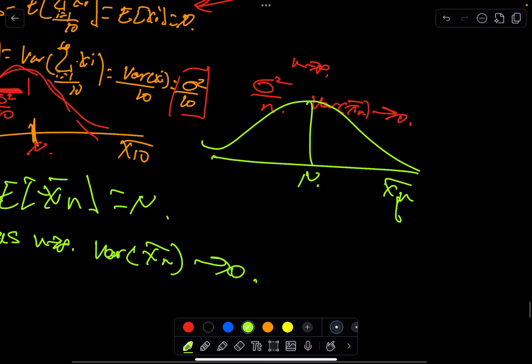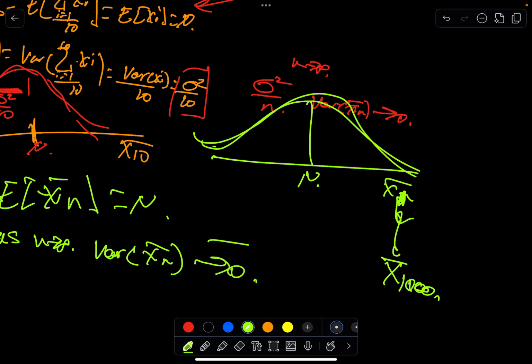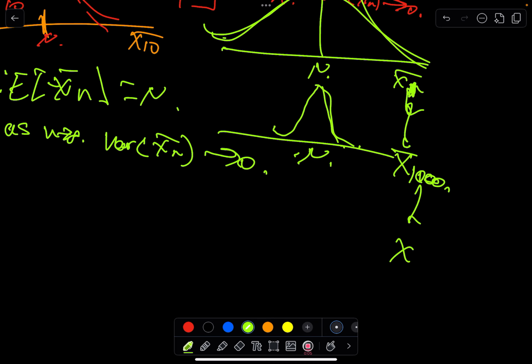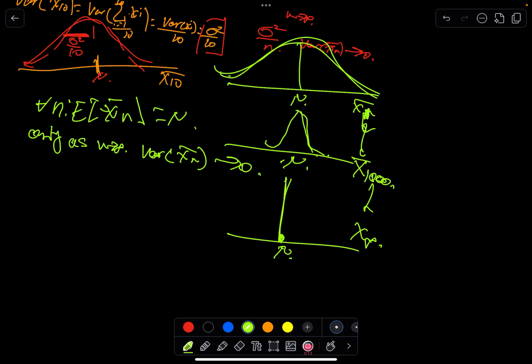So if n is 1, xn bar can be very wide. Then as we get to x 1,000, the sample average of 1,000, it will still be centered at mu. However, the variance is going to be a much tighter distribution. And all the way to infinity, we're going to get a point mass around mu. So the intuition here is that when you take such a large sample and you take the sample average, it's just always going to be the truth.